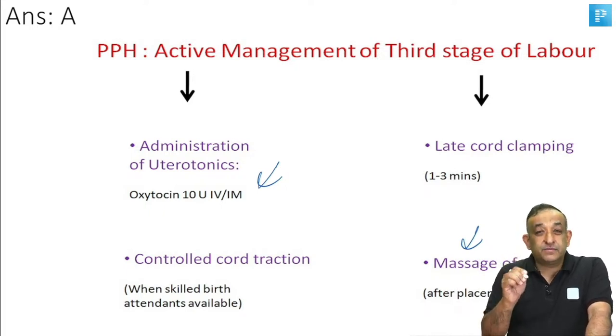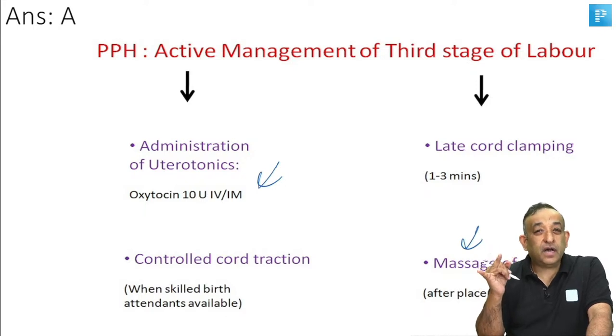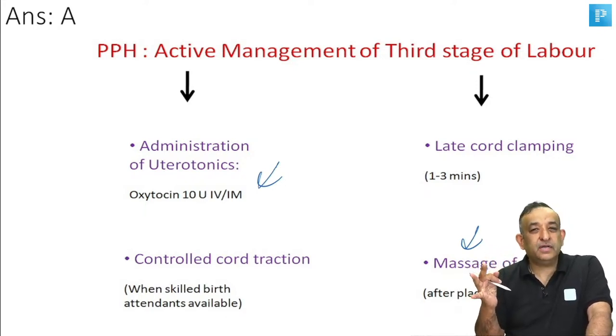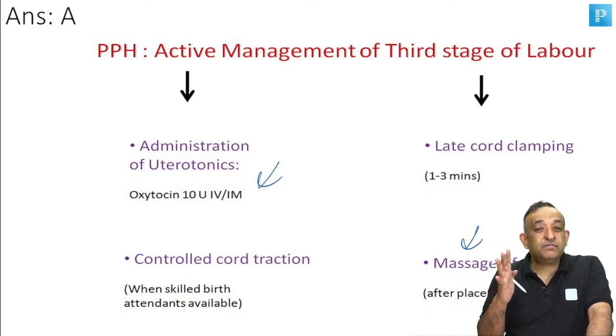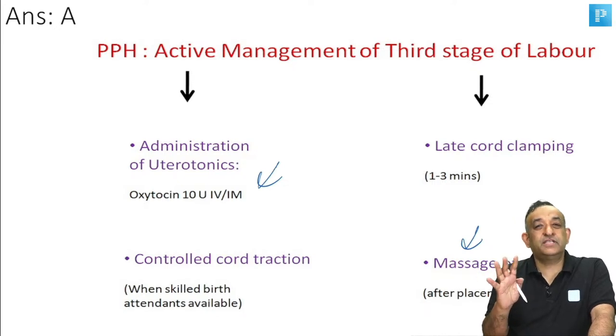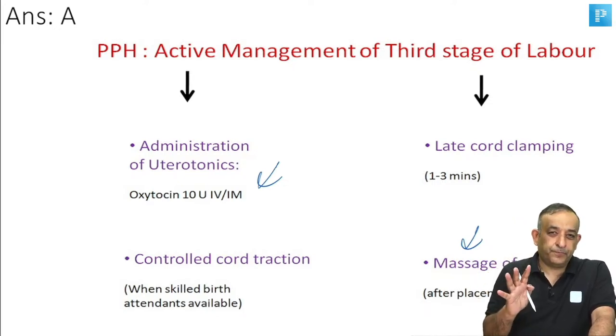Which one of these four things which I am telling you is the least important? One is giving oxytocin, then delayed cord clamping, then controlled cord traction, and then uterine massage. Which of these four is least important out of these four?